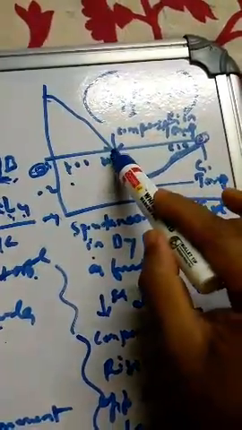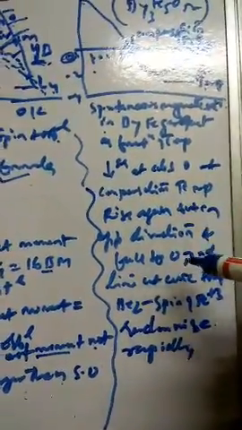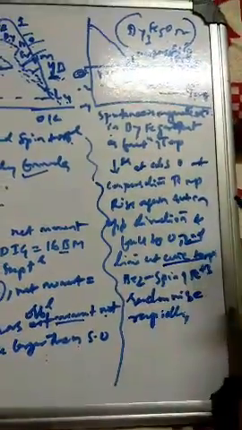So the first time it reaches zero is the compensation temperature, and the second time, when it reverses, goes up and meets zero again, we call it the Curie temperature. This is how the rise in temperature gives the opposite direction and then falls to zero a second time. This is how the dysprosium garnet shows its magnetic property.